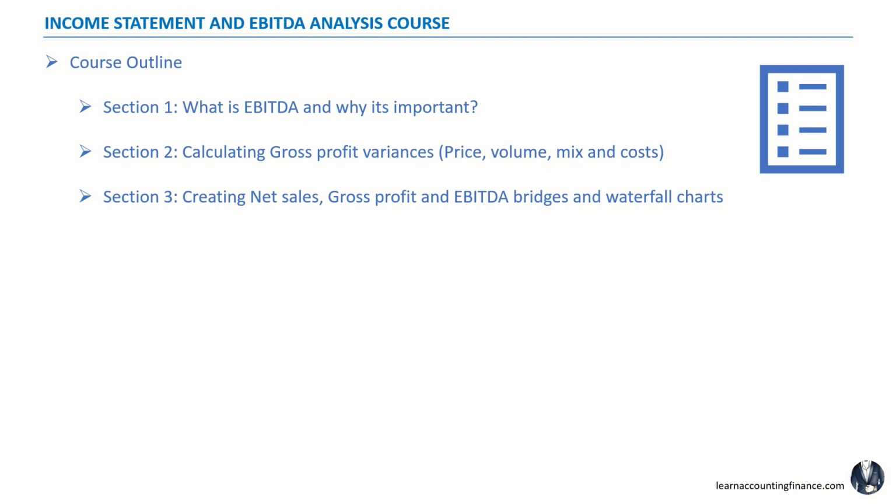The next section, using our calculations, will be creating the bridges for sales, gross profit, and EBITDA, and converting them into waterfall charts. I have videos explaining how this is done and how to automate our calculations and graphs. The next section is dealing with the percentage changes. I know I get this question a lot, and you probably get this too. What drove the change in gross profit margin or the EBITDA margin or percentage? After going through this section, you will be able to answer with confidence exactly what drove the changes in percentages and what needs to be done to get back to target or improve versus previous year.